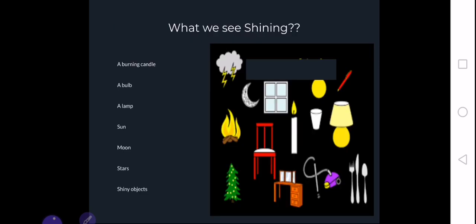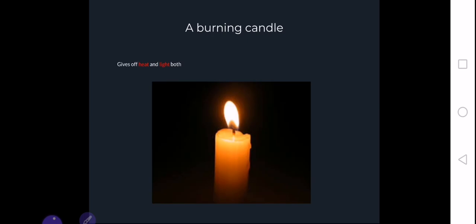Girls, all of us have seen so many things that are a source of light, that are producing light in one way or another, just like a burning candle, a bulb, a lamp, sun, moon, stars, different shining objects. If I talk about a burning candle, the burning candle is not only a source of light, but it is also a source of heat. If we move our finger close to that burning candle, we can easily feel that it is becoming hot.